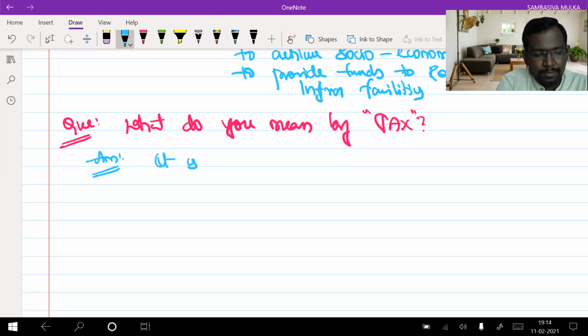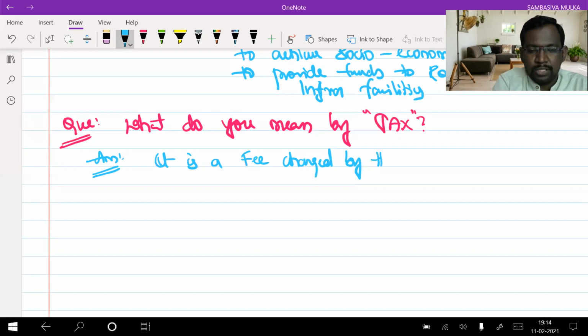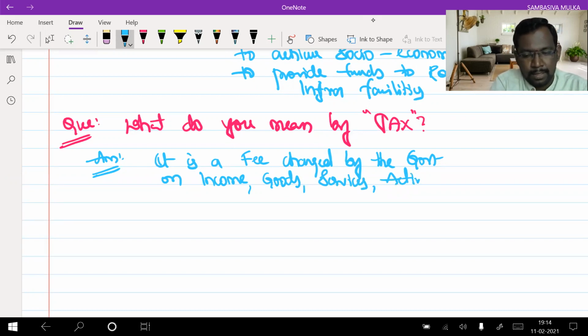The answer is that it is a fee charged by the government on income, goods, services, and activities.